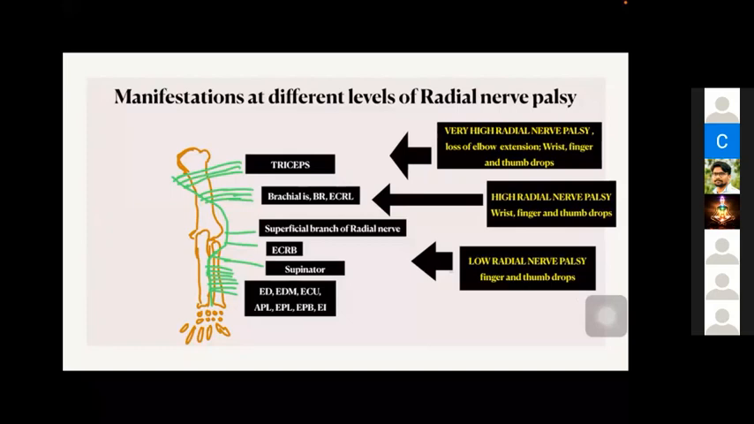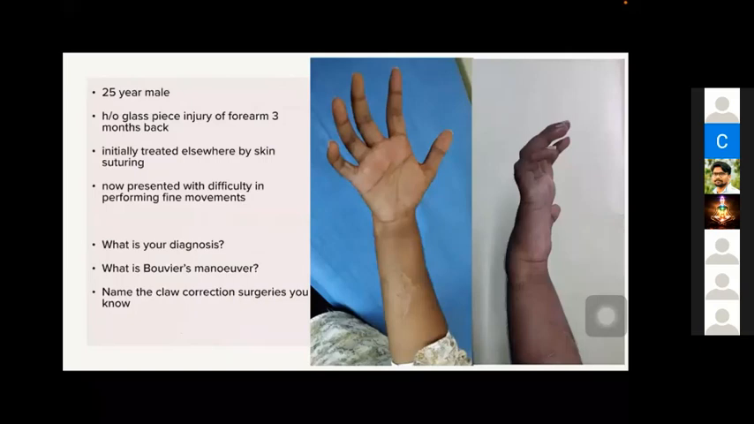Okay. We can move on to the next spotter. It's a 25-year-old male. He had a glass piece injury. You can see the scar mark of the injury here. Three months back, initially treated elsewhere by skin suturing, now presented with difficulty in performing fine movements. So, what is your diagnosis? Sir, ulnar nerve palsy. Ulnar nerve palsy. So, you can see the clawing here.